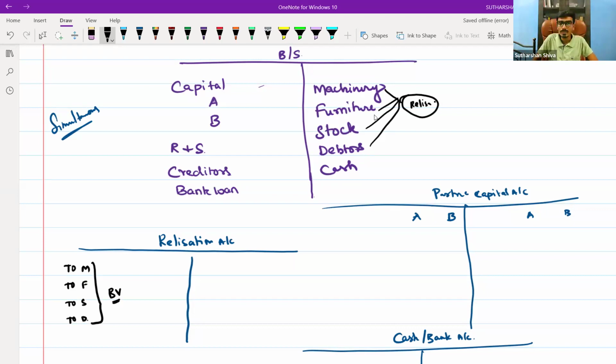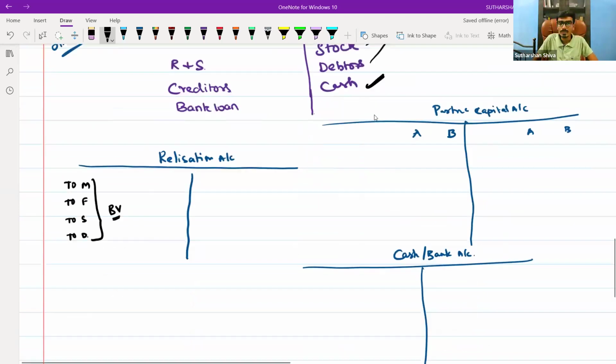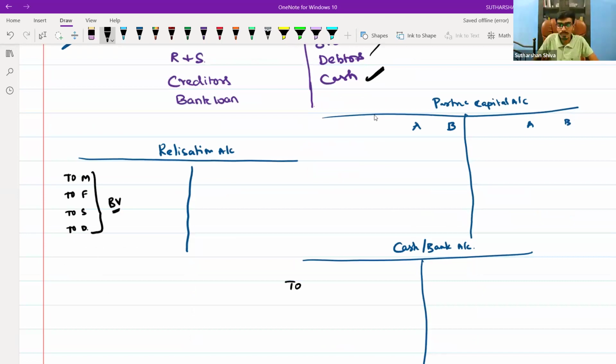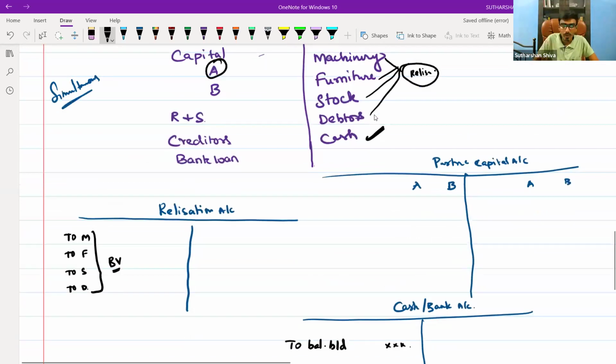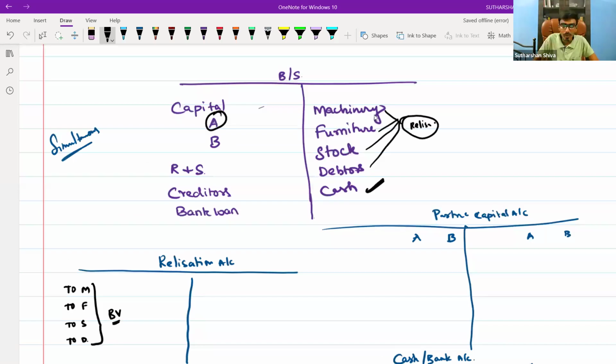Okay, you have a cash account. This cash account we will transfer by writing to cash account, by balance brought down. Now, capital A, capital B: A's capital, B's capital. We will write by balance brought down.